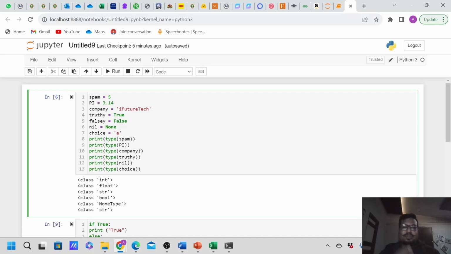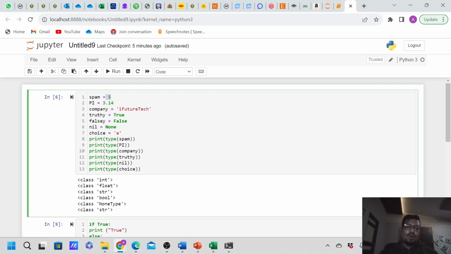Okay, so let's go further and see how many different types of variables I have mentioned here. This is one variable, this is another variable, and so on. You can see that I haven't mentioned any data types before mentioning the variables. I have just mentioned the variables and stored the value inside them.